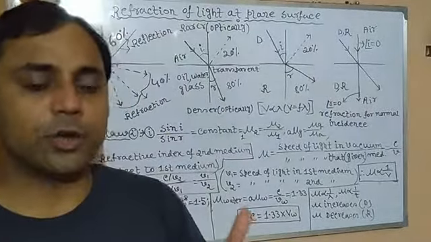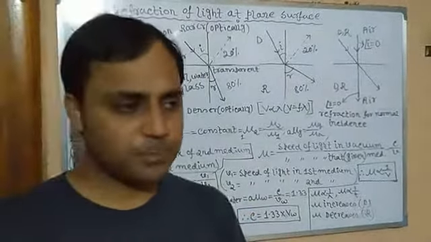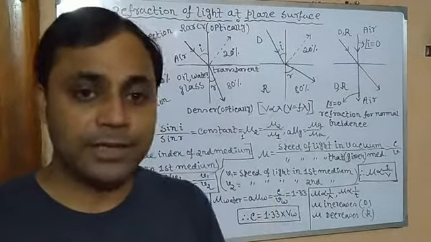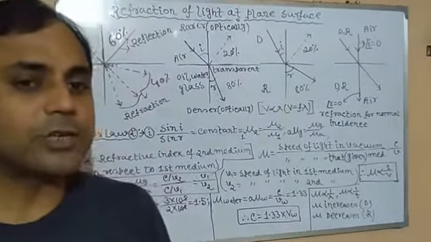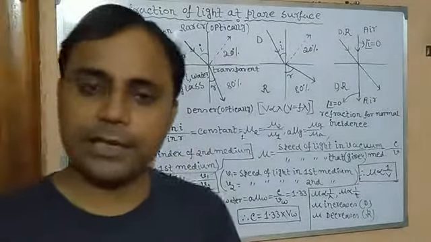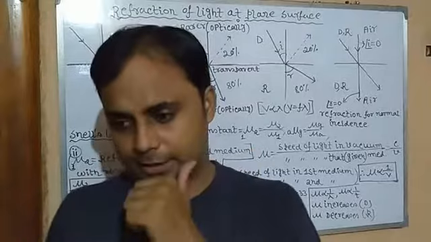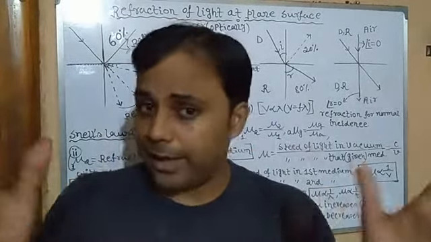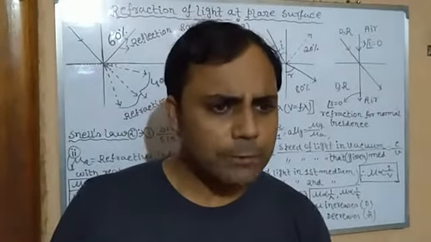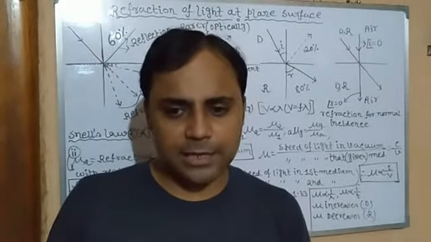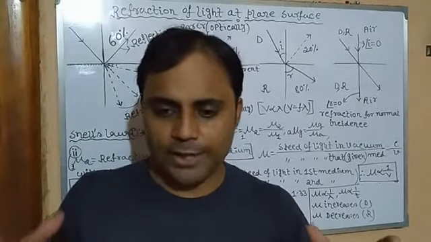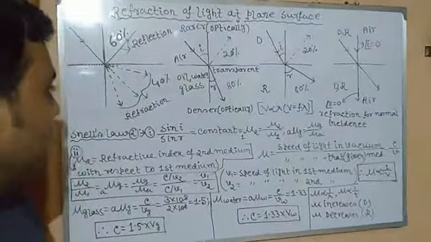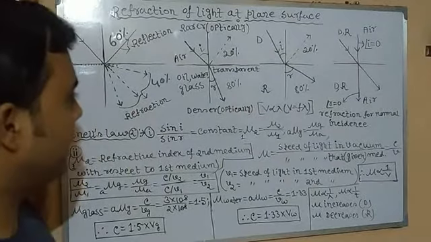It depends on the basis of the speed of light. If the speed or velocity of light in a medium decreases, then it is called optically denser medium. Clear? And if the velocity or speed of light in a medium increases, it is called optically rarer medium. So we may assume that an optically denser medium is like a traffic jam, whereas an optically rarer medium is an empty road. Later we are going to explain it more vividly.